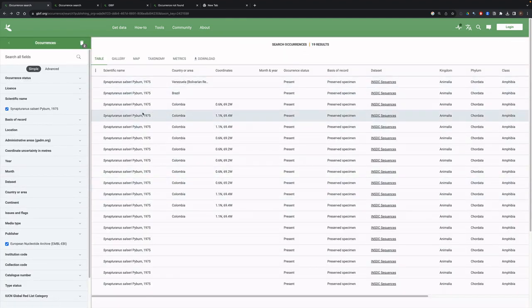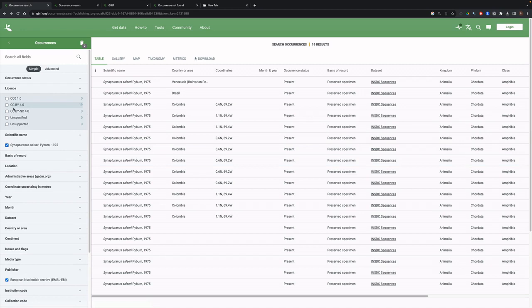So what we can see here is that we can start to dig down into records that are collected for specimens that are collected in indigenous peoples' territories, and we can see here that these are made available under a CC BY or attribution license.